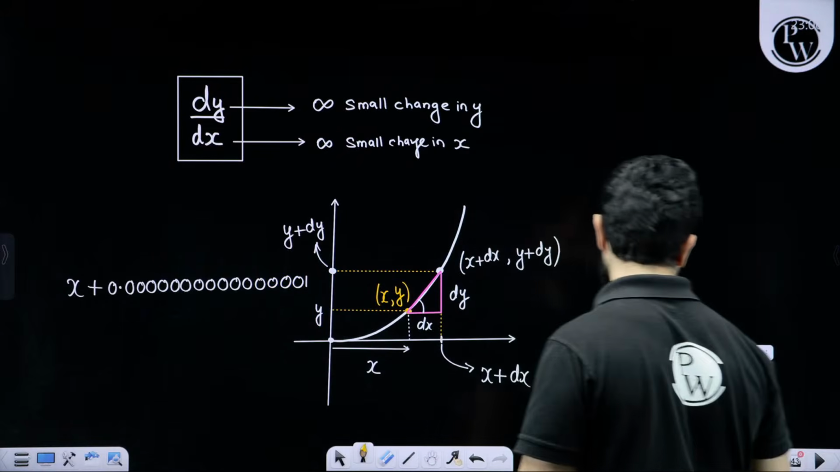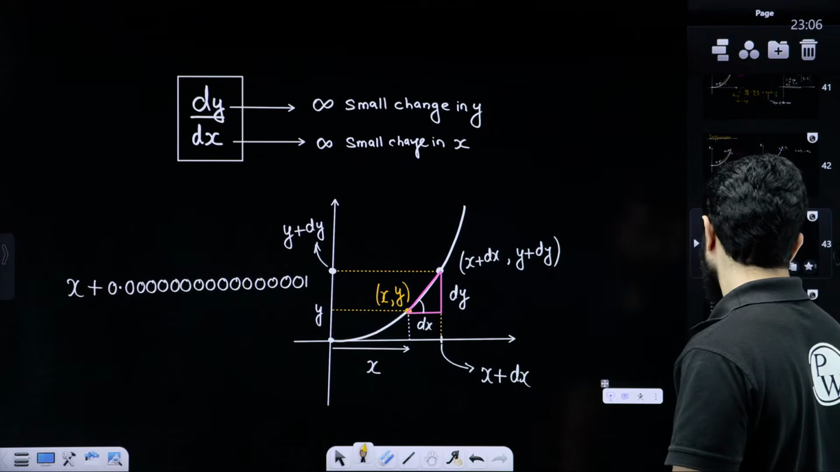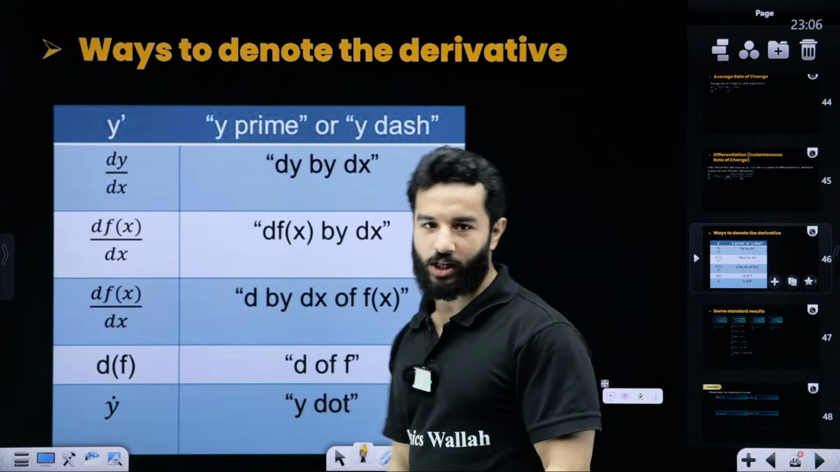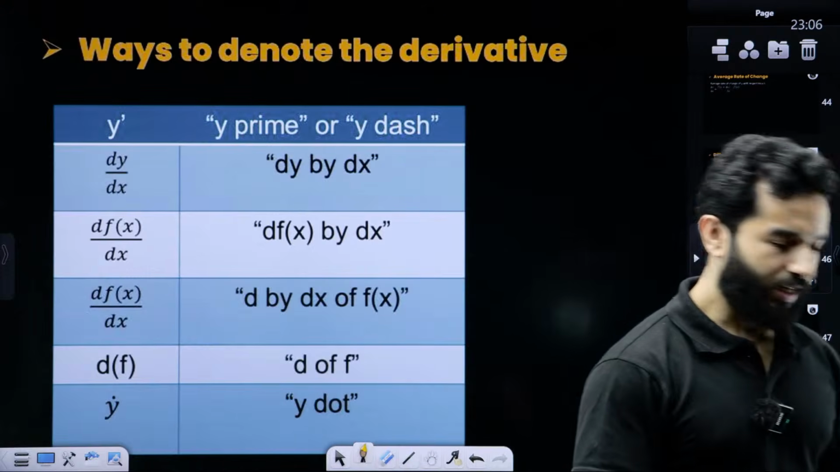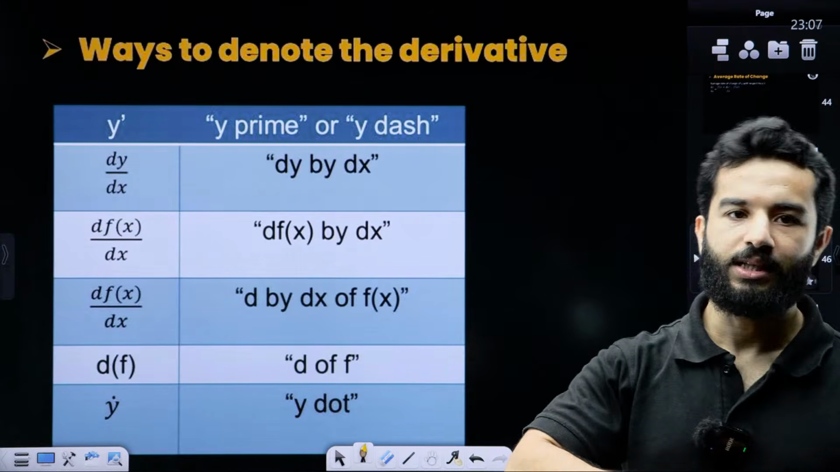Now let's talk about these notations. These are different notations, my dear friends.